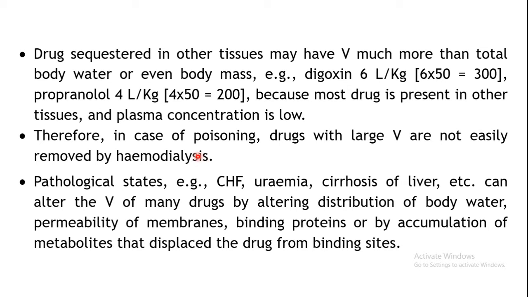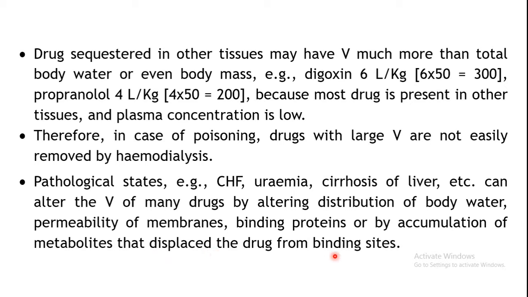Okay, then other factors like pathological states such as congestive heart failure, uremia, or cirrhosis of the liver can also alter the volume of distribution of many drugs. Either by altering the distribution of body fluids, so the amount of body water may change, the permeability of the membranes may change, binding proteins may change, or the accumulation of metabolites may displace the drug from binding.